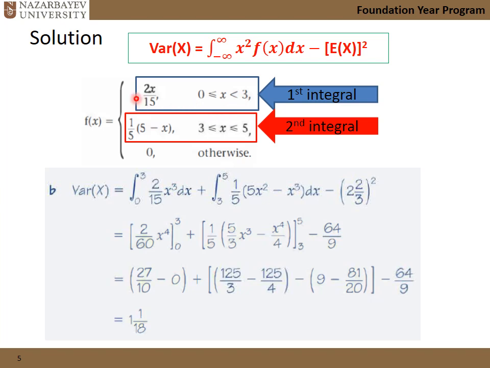The function is 2x over 15 multiplied by x squared, so we get 2/15 x cubed. In here also (5 minus x) multiplied by x squared, we'll get 5x squared minus x cubed. And don't forget to subtract mu squared from your integrals.